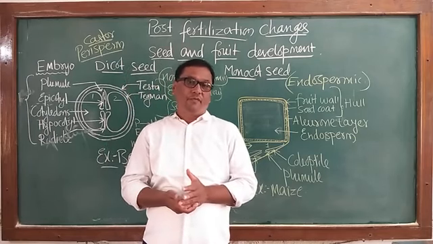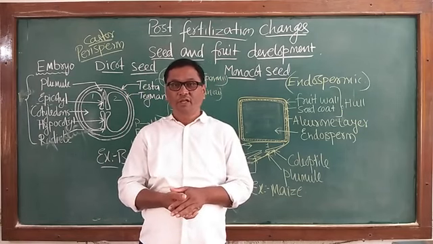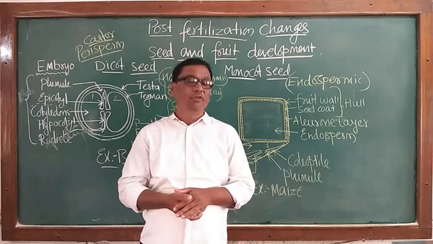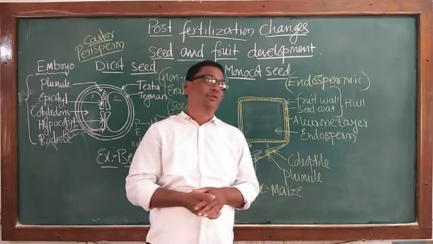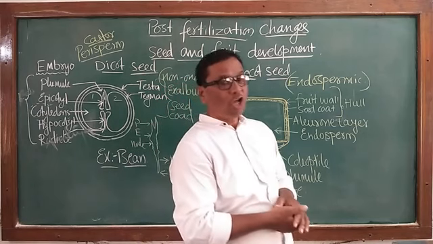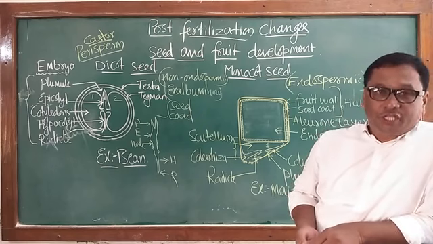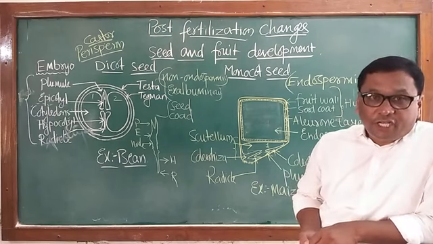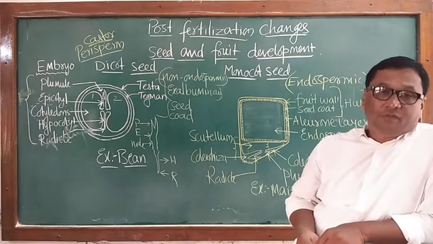during the course of development of the seeds after fertilization from the ovules. So in all, now we come to know that after fertilization, post-fertilization changes take place in the ovule.